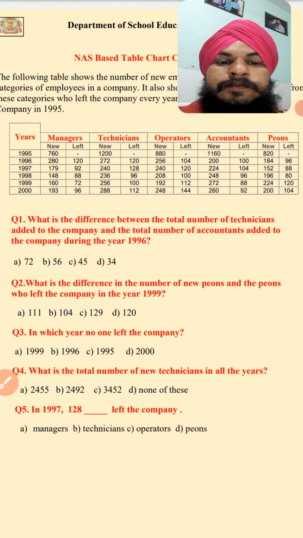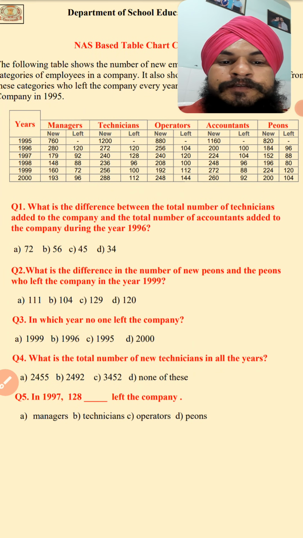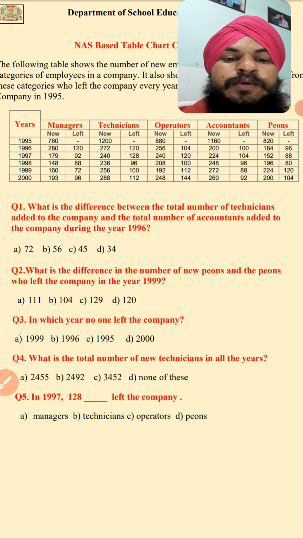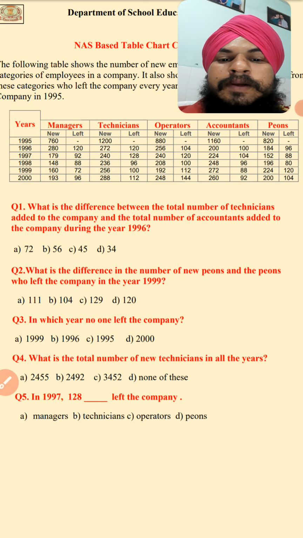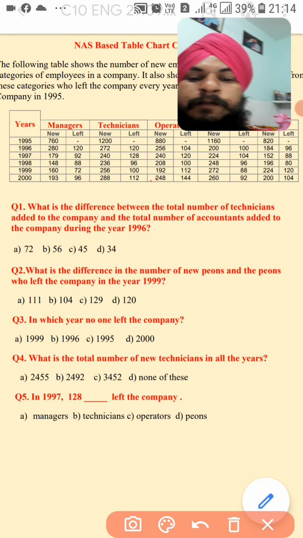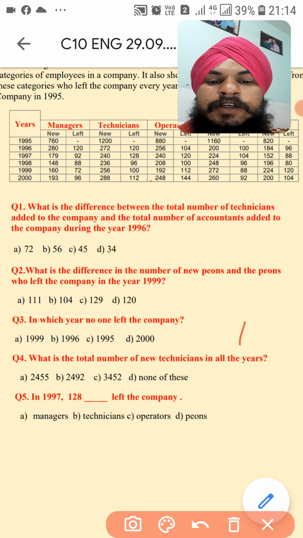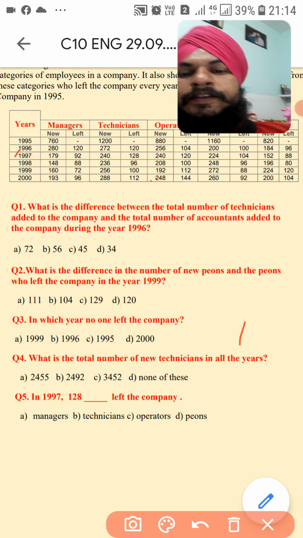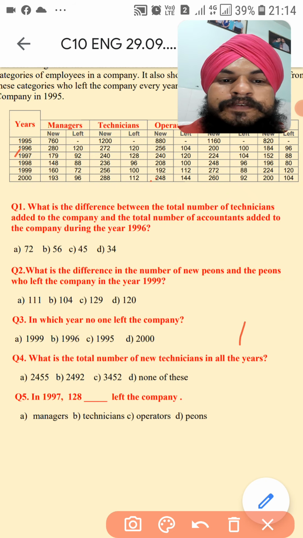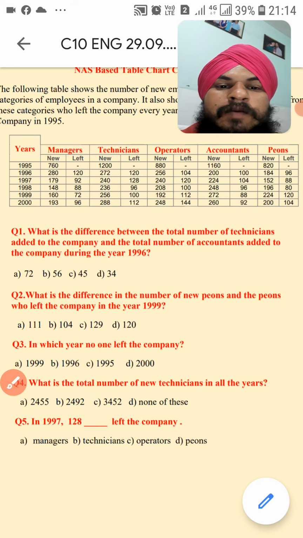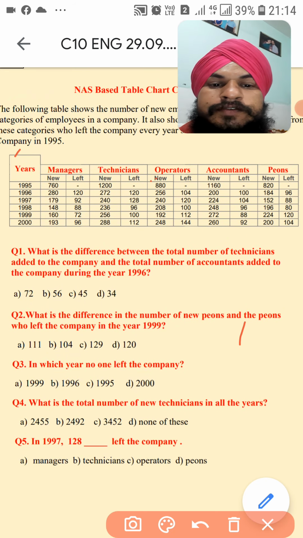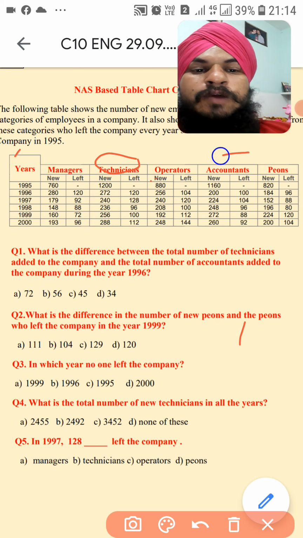First question is, what is the difference between the total number of technicians added to the company and the total number of accountants added to the company in the year 1996? So we will see 1996. In this one they have asked about technicians, and another one they have asked about accountants.